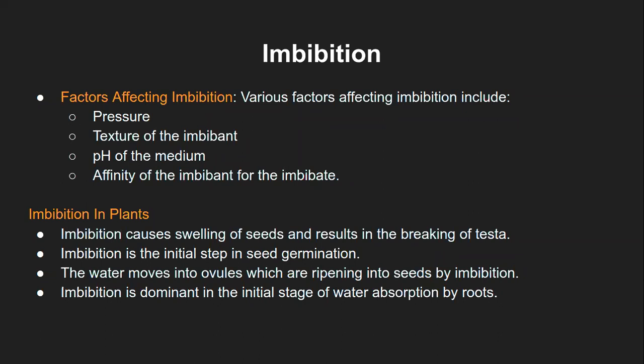If it is rough, then the surface area is relatively higher, and that way the texture would matter in the process of imbibition. I hope you are able to imagine all these processes, because that is a mere physical phenomenon, and there is nothing more to explain in that until and unless we go to that level of the molecules and then try to explain what exactly happened. But we need not go into the physics of it as such.